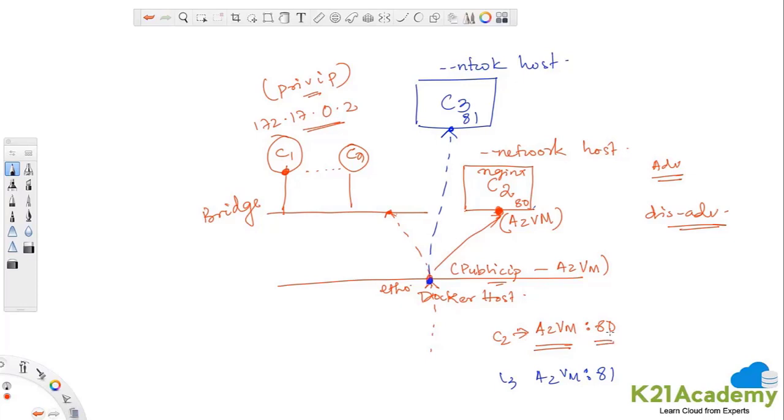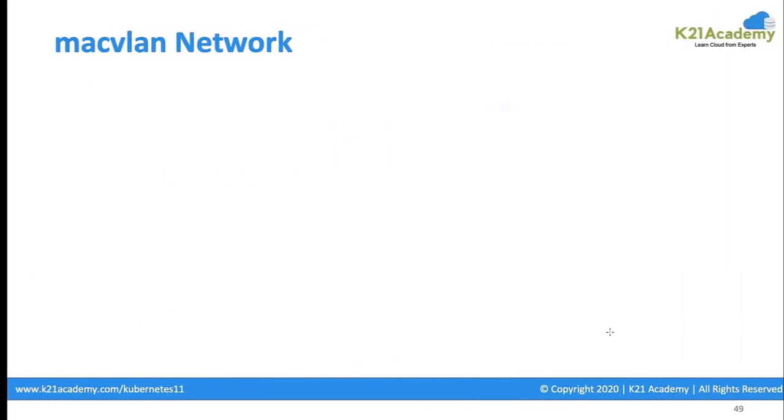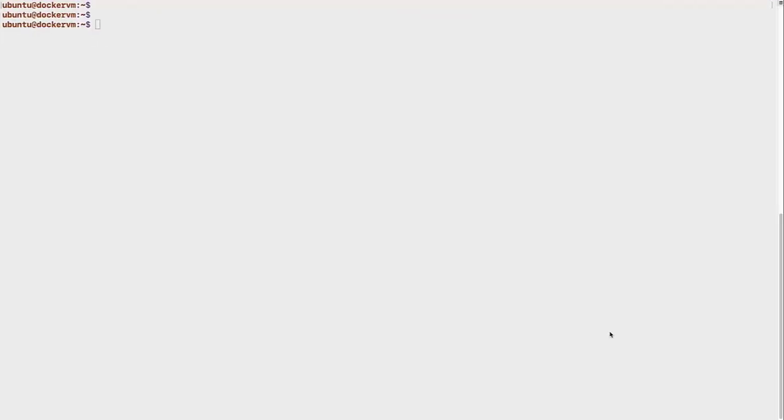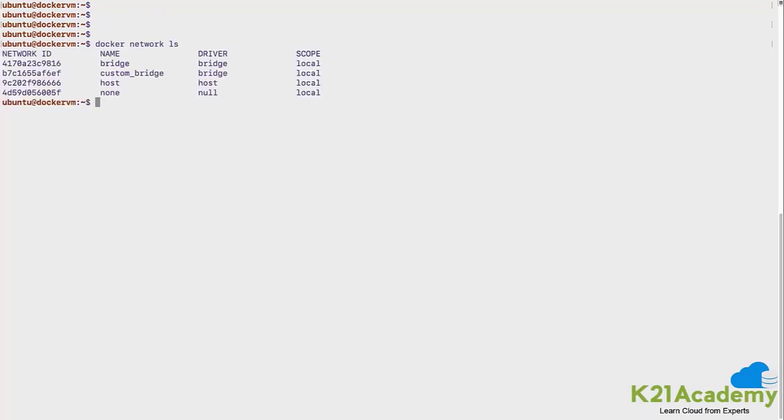So we will quickly do this exercise and see how we spin these up. I am on my Docker host, and let's check if we have the default host type of network. Yes, it is present. Let's quickly create a container on that network, and you would give -d, you will give --network with host. This is the parameter you specify, and let me name the container my_nginx.